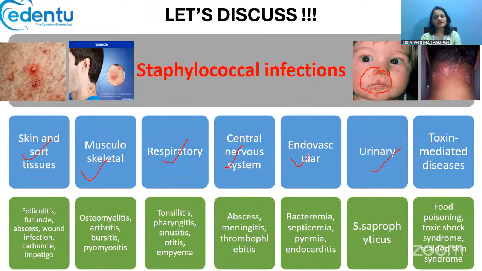Then there is another category called the toxin mediated diseases. Toxin mediated diseases means the staphylococcus species release lots of toxins. These toxins will go and bind with particular cells and will create diseases. This toxin mediated disease category includes food poisoning, toxic shock syndrome, and scalded skin syndrome. These three diseases are the ones caused by the staphylococcal toxins.